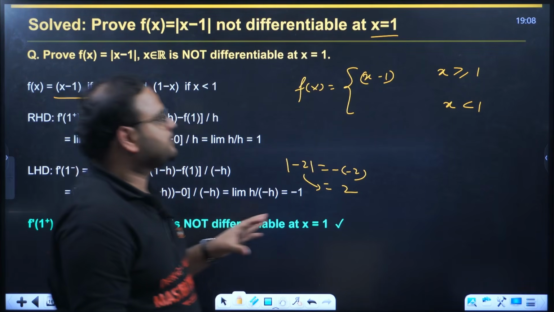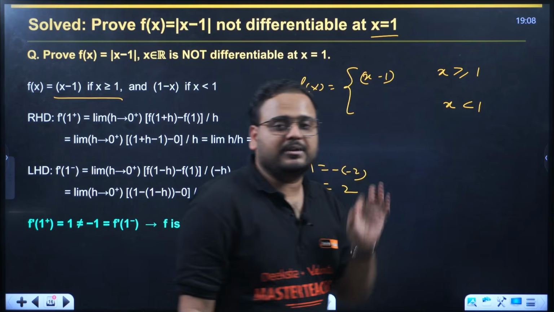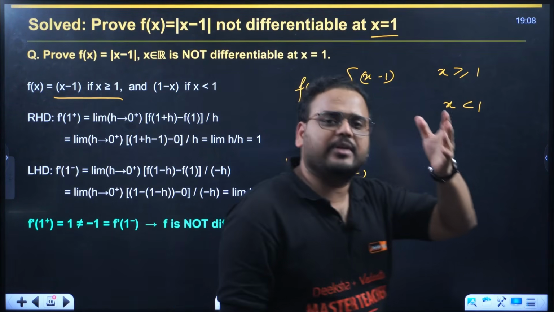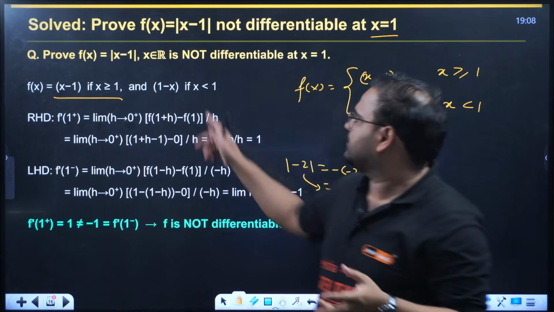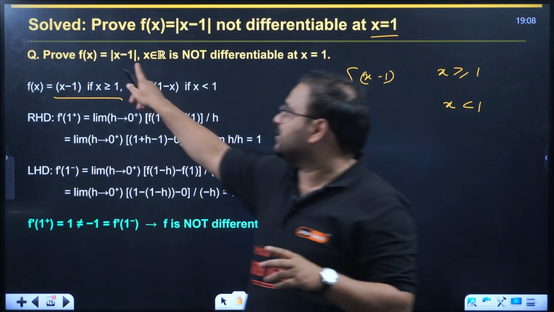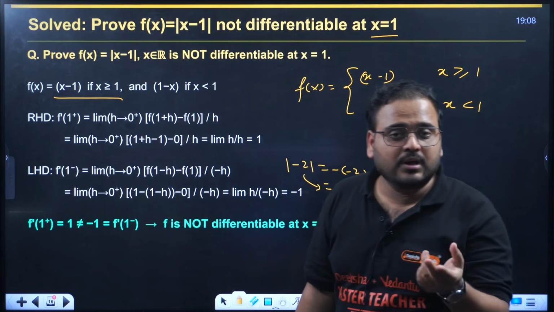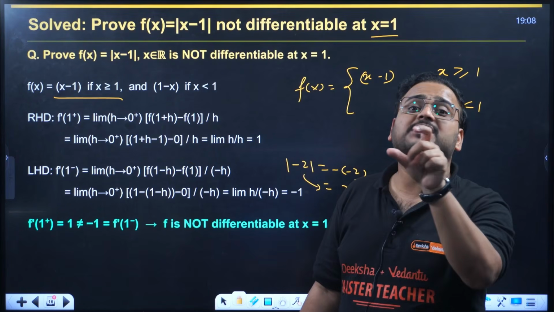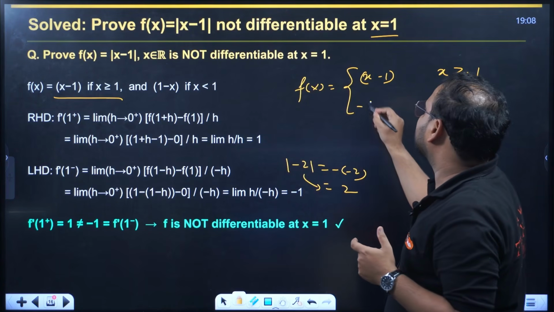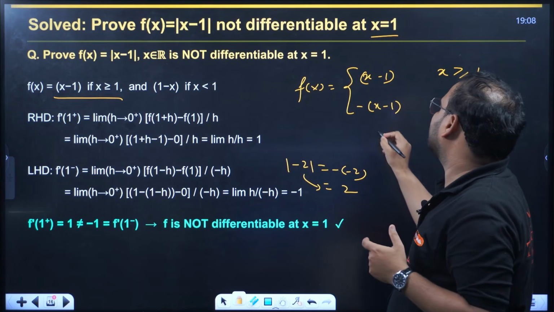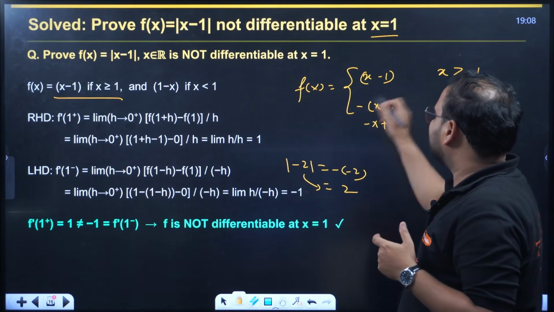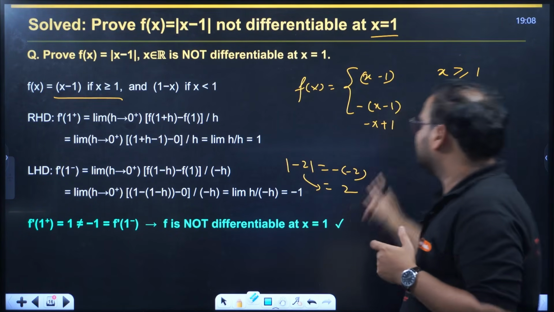Now you check over here. For all x less than 1, take an example, a random number. Take 0. Take minus 1 and put it here: 0 minus 1 is minus 1. Put minus 1 now: minus 1 minus 1 is minus 2. For all these numbers, the modulus will open with a minus sign. So clearly this will be minus x minus 1, and this becomes minus x plus 1, right? Or I can write this as 1 minus x.